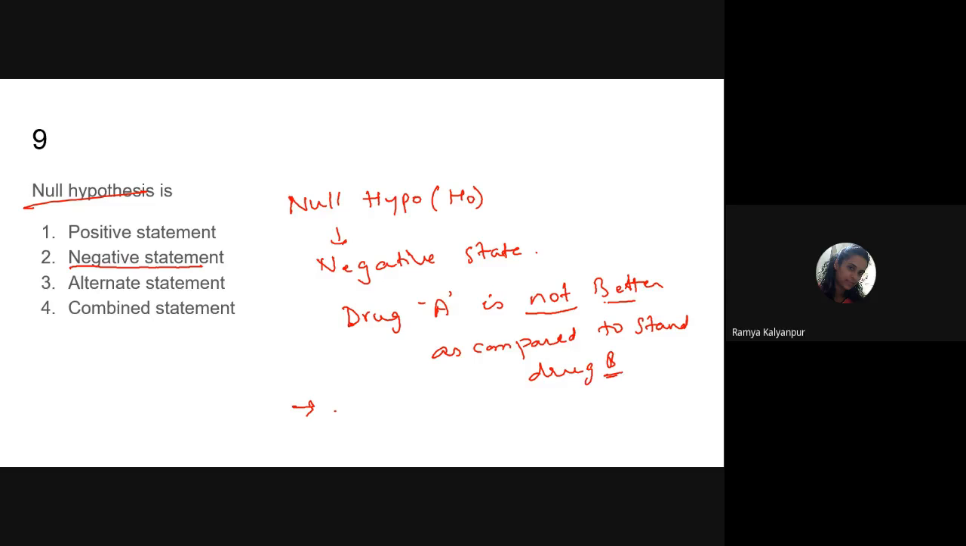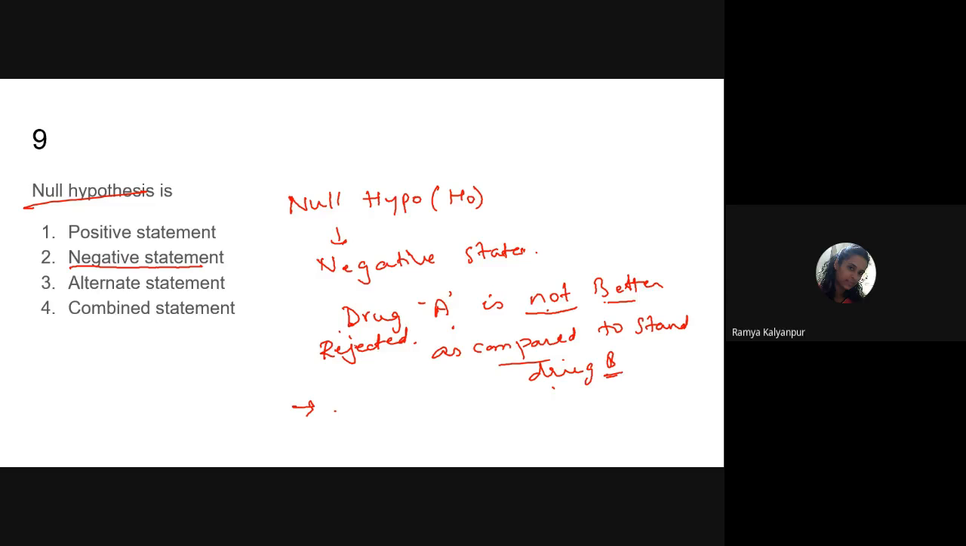If your research proves that drug A is better, it means your null hypothesis is rejected and your study results are accepted. So these are the later things that happen in the study. But anyway, null hypothesis is the one which is a negative statement, and it should always be put forward before the start of any research.